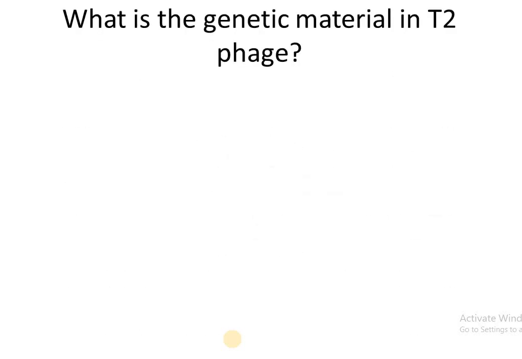What is the genetic material in T2 phage? What is T2 phage? T2 phage are infective bacteriophages which induce infection in E. coli bacteria, Escherichia coli.